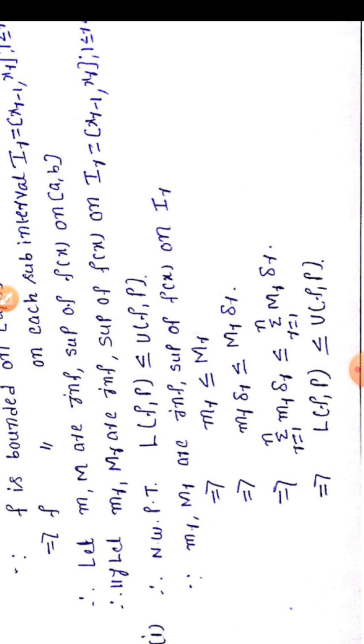Next, taking summation on both sides: summation r equal to 1 to n of m_r delta x_r is less than or equal to summation r equal to 1 to n of M_r delta x_r. By the definition of the lower Riemann sum, L(f,P) equals summation r equal to 1 to n of m_r delta x_r. By the definition of the upper Riemann sum, U(f,P) equals summation r equal to 1 to n of M_r delta x_r.